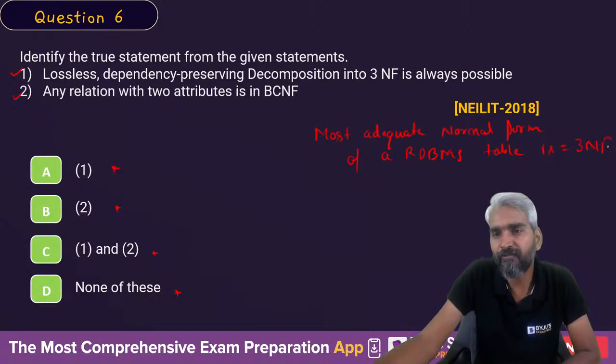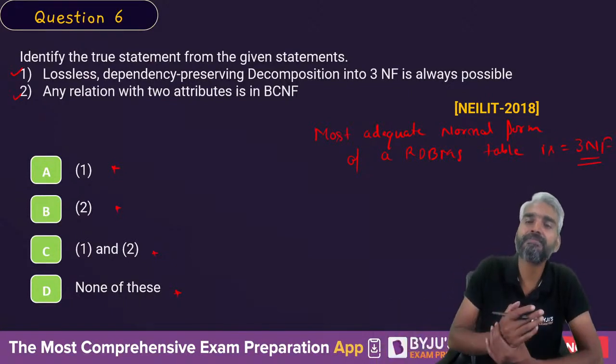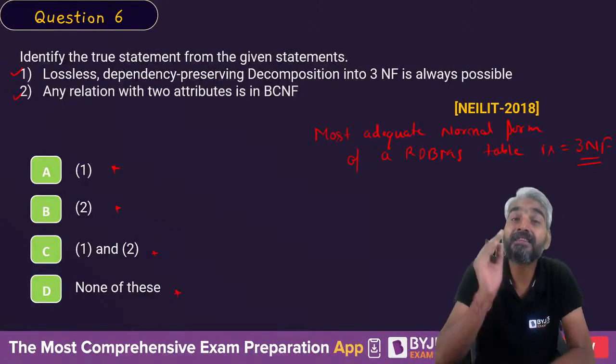The most adequate form of a relational database table is 3NF.